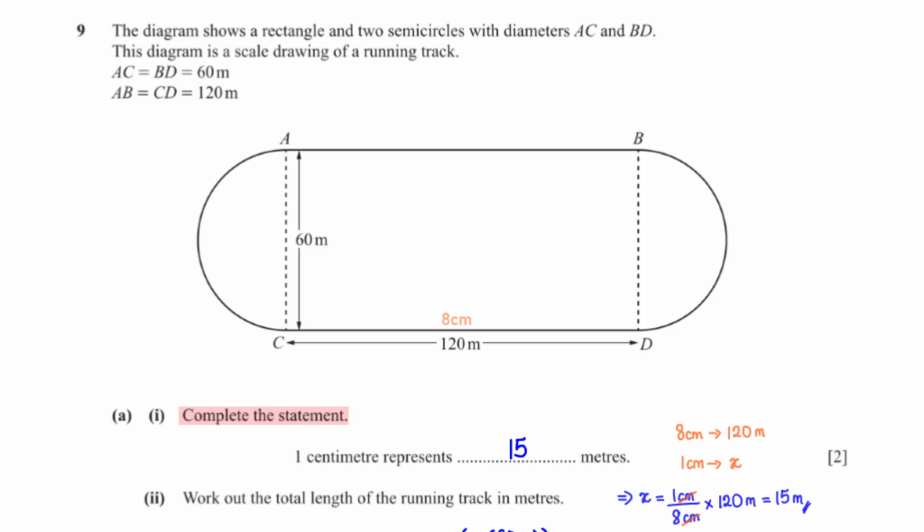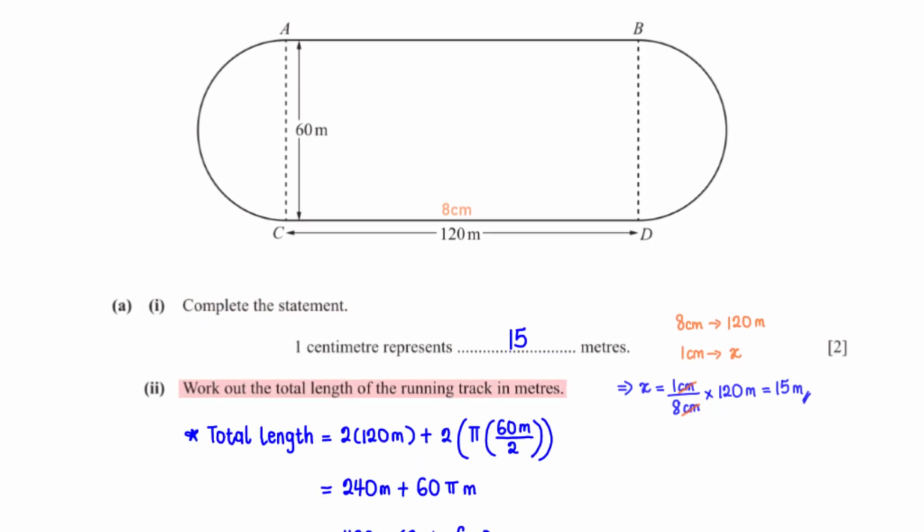Using a ruler, when we measure the length of CD, we get 8 centimeters. So if 8 centimeters maps to 120 meters, then what will 1 centimeter map to? This is what we are calling x. When we cross multiply and make x the subject, this is what we get, which is equal to 15 meters.